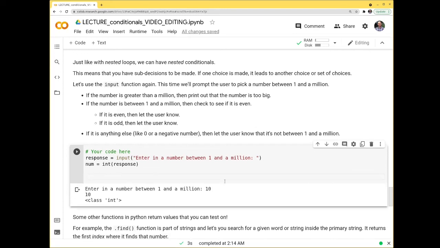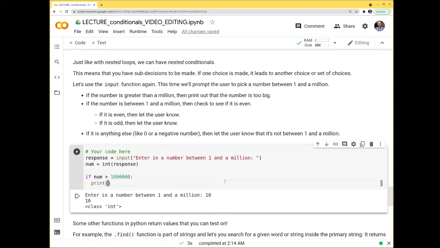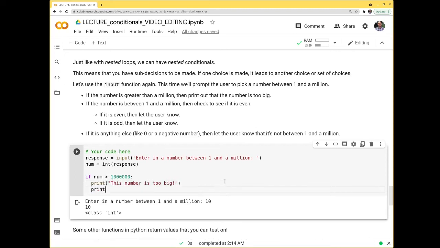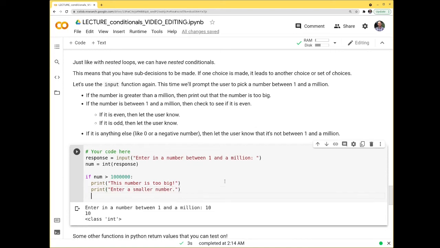Okay, so let's do our checks. If num is greater than 1,000,000, that's 6 zeros, then we will print this number is too big. And then I'll do another print statement, enter a smaller number. Okay, I won't use an exclamation point because I don't want to yell at the person too much. Okay, elif